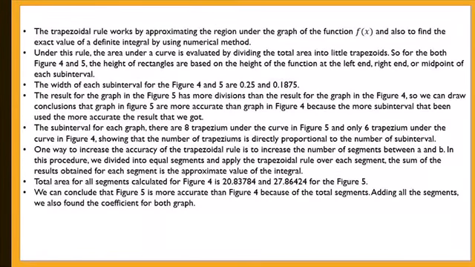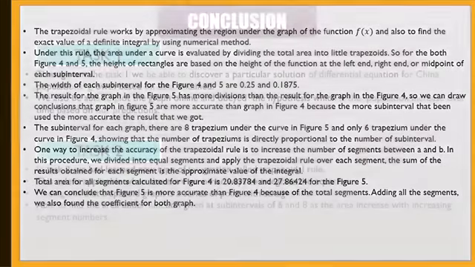One way to increase the accuracy of the trapezoidal rule is to increase the number of segments between A and B. In this procedure, we divide into equal segments and apply the trapezoidal rule over each segment. The sum of the result obtained for each segment is the approximate value of the integral. Total area for all segments calculated for figure 4 is 20.83784 and for figure 5 is 27.86424. We can conclude that figure 5 is more accurate than figure 4 because of the total segments.